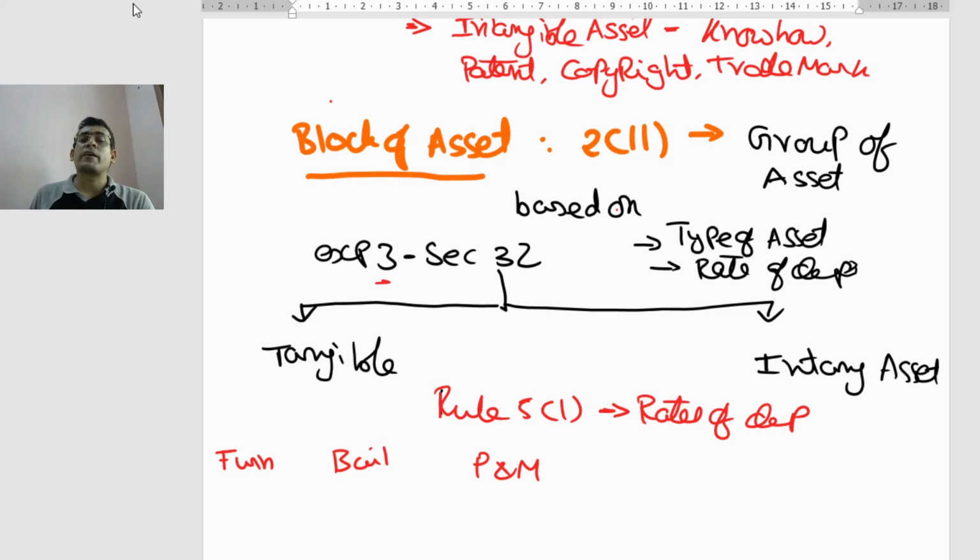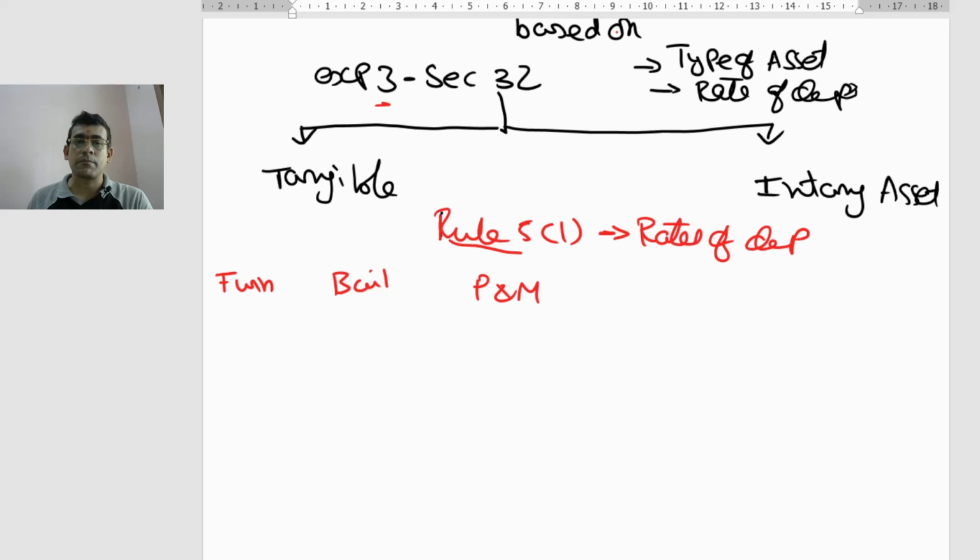Now, rule 5 sub rule 1 says that for furniture, your rate of depreciation is this. For building, your rate of depreciation could be this or that. For plant and machinery, under different cases, your rates of depreciation are going to be different. Rule 5 specifies the rate of depreciation. Let me first discuss furniture.